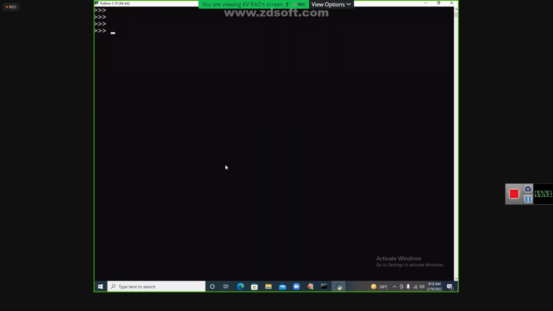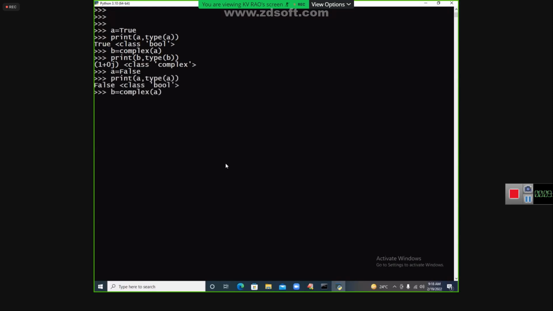Let's go, my dear students. A is equal to True. Print of A is bool. Tell me the answer, please. Yes, possible: 1 plus 0j. Priyanka, Ritesh, very good. Beautiful, very excellent students. A is equal to False. Print of A. Convert that and print what? 0 plus 0j, which is nothing but 0j only. That will be the answer.